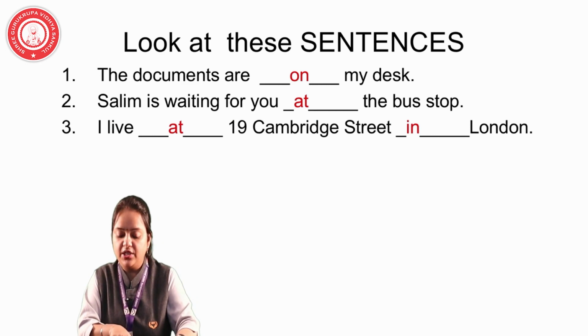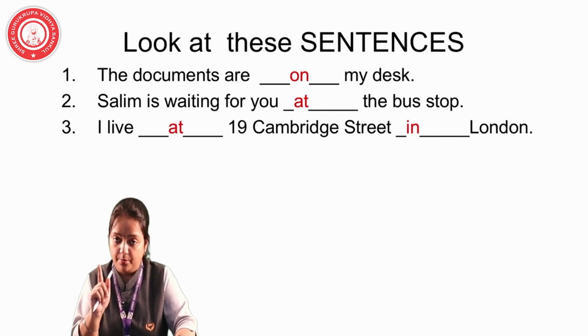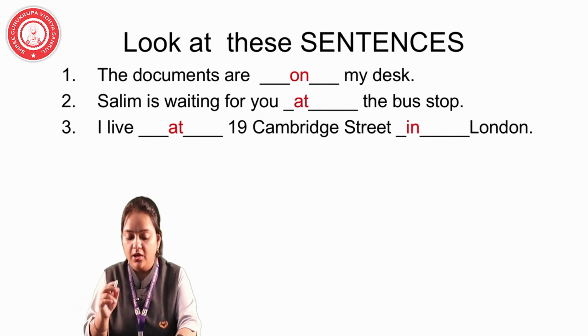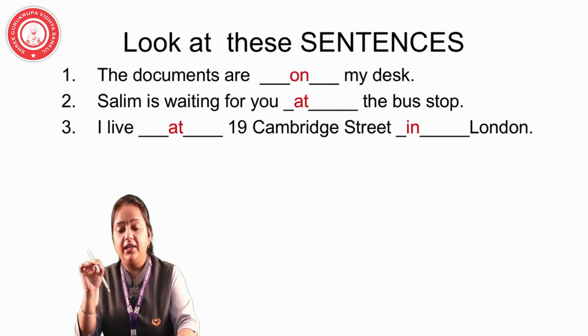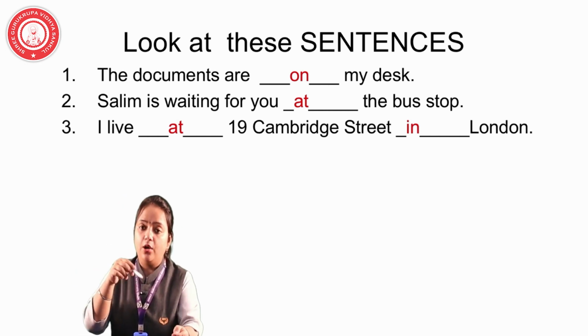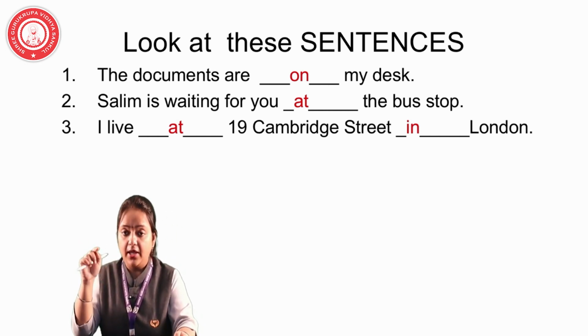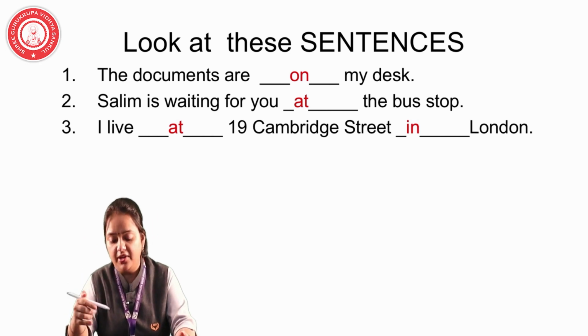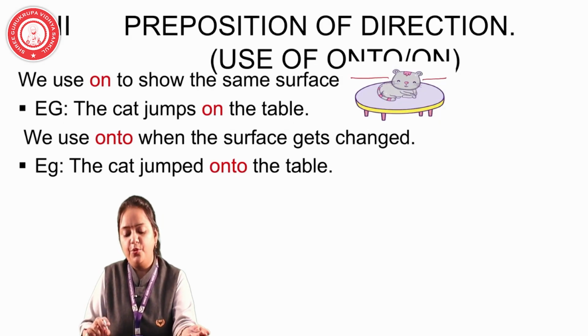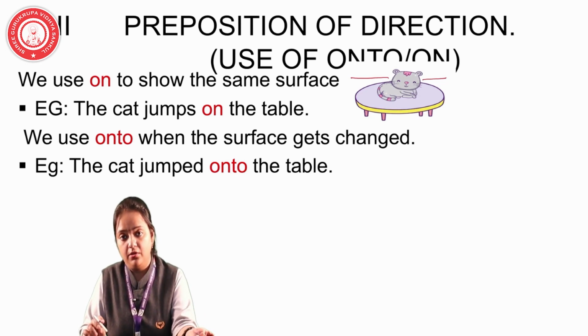Salim is waiting for you at the bus stop. Now we are pointing a location, at the bus stop. I live at 19 Cambridge Street in London. We are pointing a location, at Cambridge Street, and when we are describing a large area, we are saying in London.